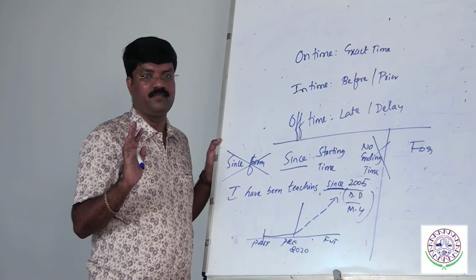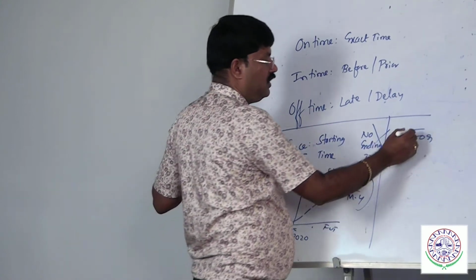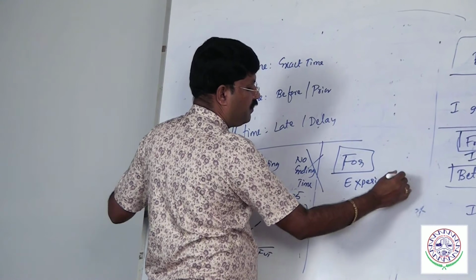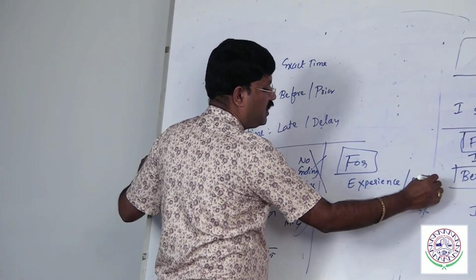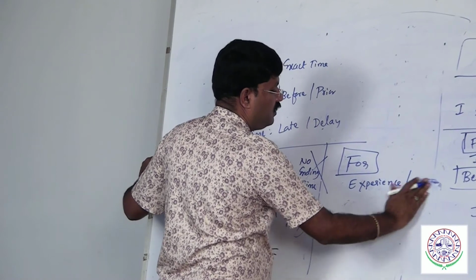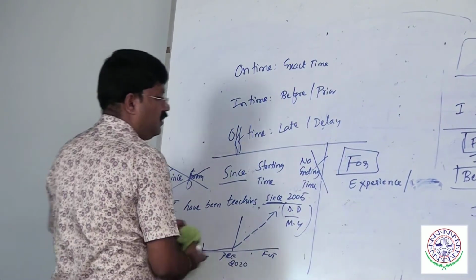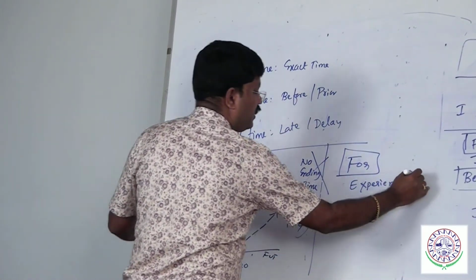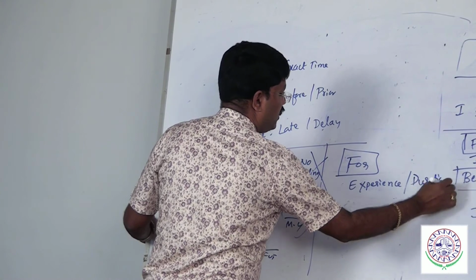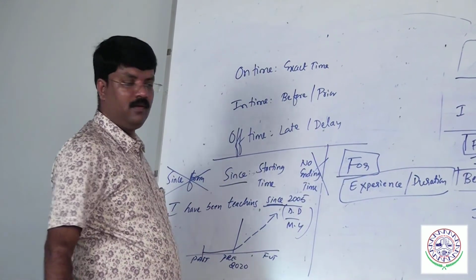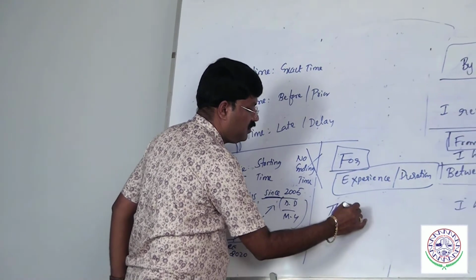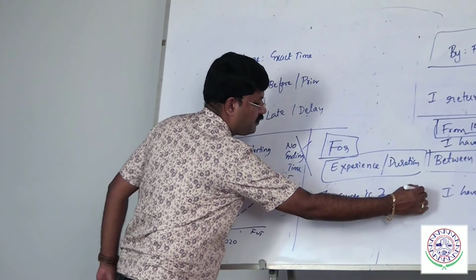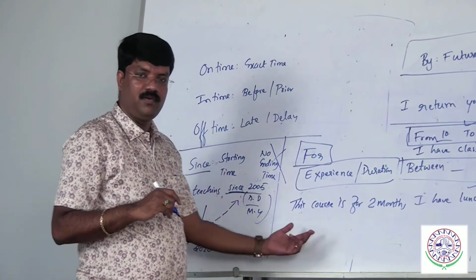Remember this point: for refers to an experience or a duration. For should be used with an experience or a duration. This course is for 2 months. I waited for half an hour.